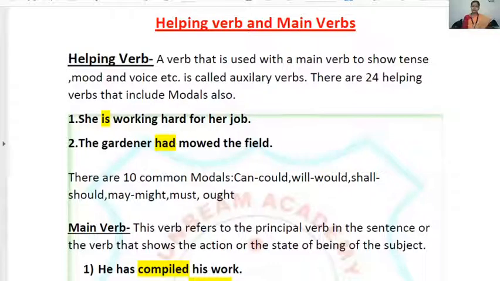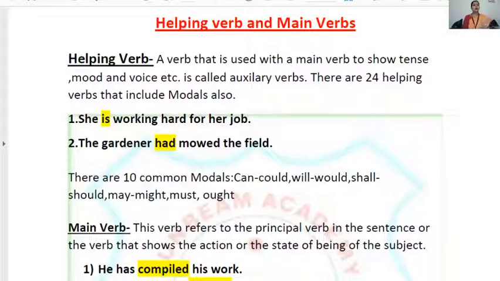I'm not saying that it is always helping verb. Like suppose if I say the day is hot, so here is used as main verb. But here the sentence that is given on your screen, that is she is working hard for her job, here is used as helping verb, because without this word working, it is not making complete sense.